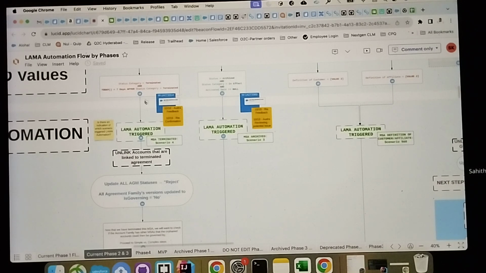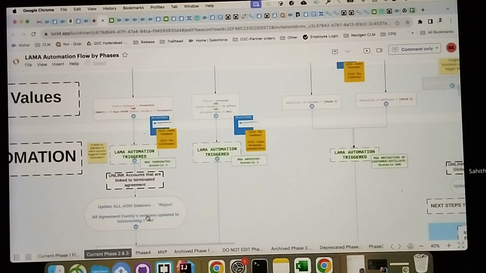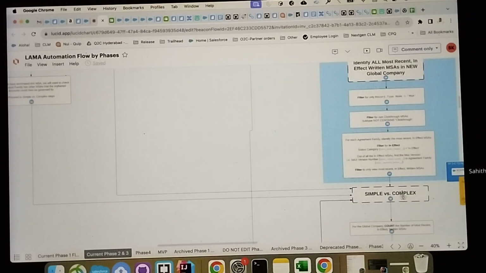Similarly, the status will be rejected and is governing will be set to no. Earlier, whenever we were linking it, it was set to yes, but here when it is terminated, it will wait for 7 days, and when the status category becomes terminated, the AGM status will automatically become rejected and is governing will be no. So this is the terminated status.